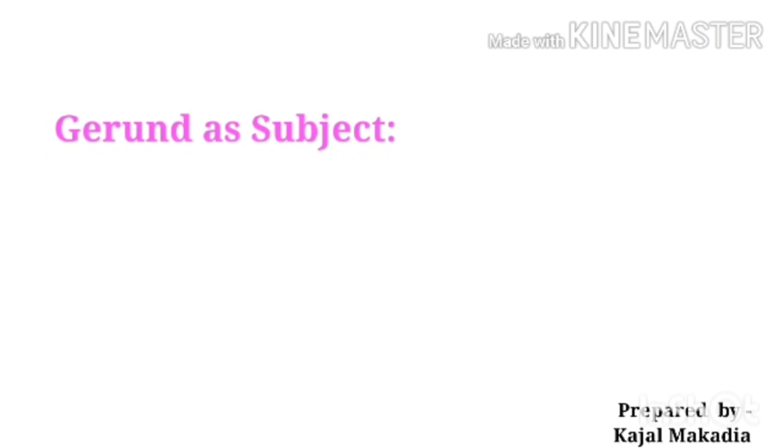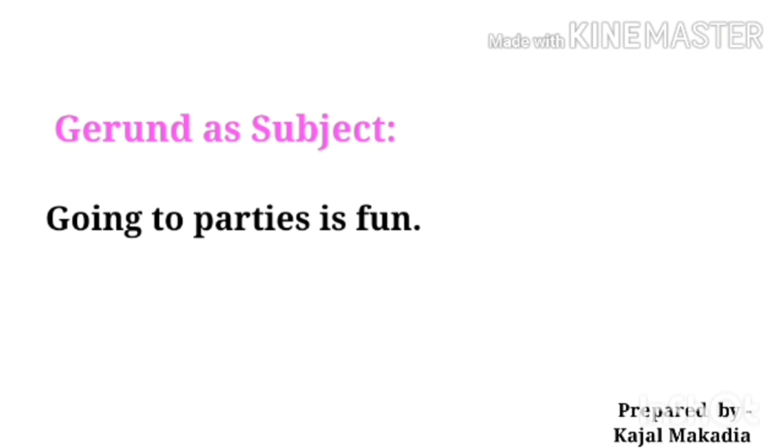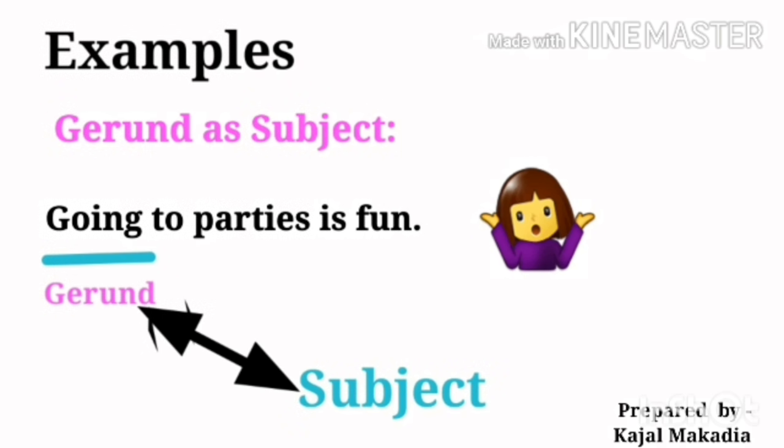Now let's see how we can use gerund. Gerund is used in the beginning of the sentence, that is in place of subject. Going to parties is fun. Here going is gerund, and as it is used in the beginning, it is used in place of subject.